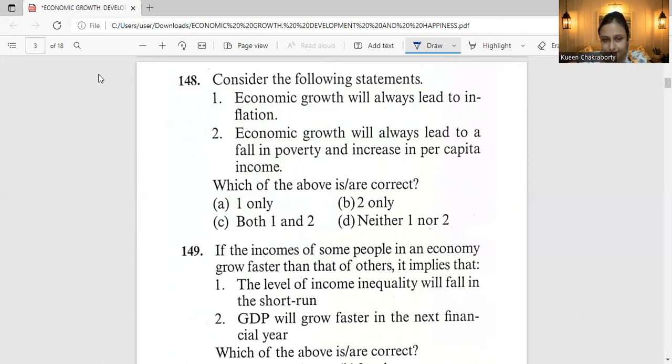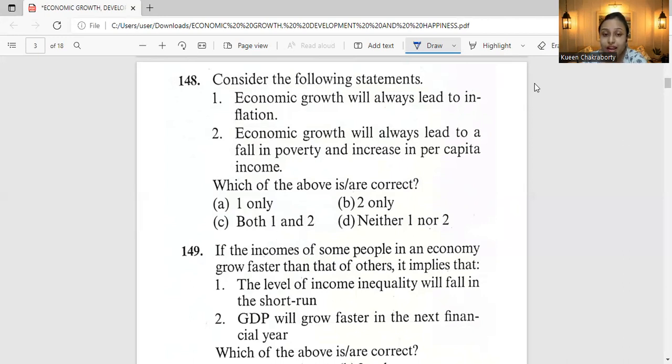Okay, let me explain why. See, if high growth is the result of imbalance of supply and demand, then inflation is likely to happen, right?